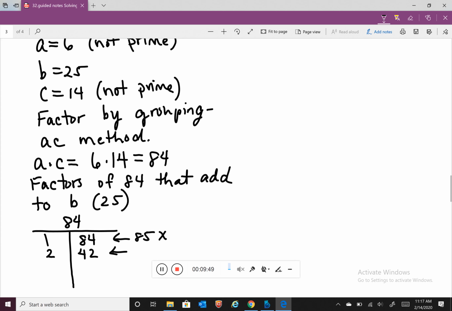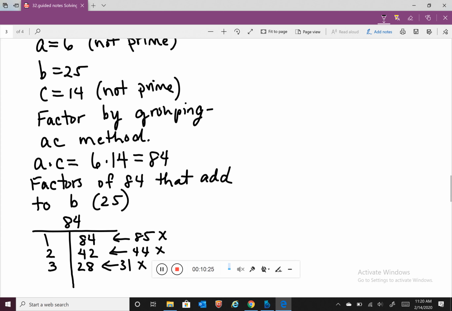But that adds to be 44, so that is not our pairing. 3 is a factor of 84. I made a little mistake there. 3 is a factor of 84 because 3 times 28 is equal to 84, but that adds to be 31, not 25, so that's not our correct pairing.